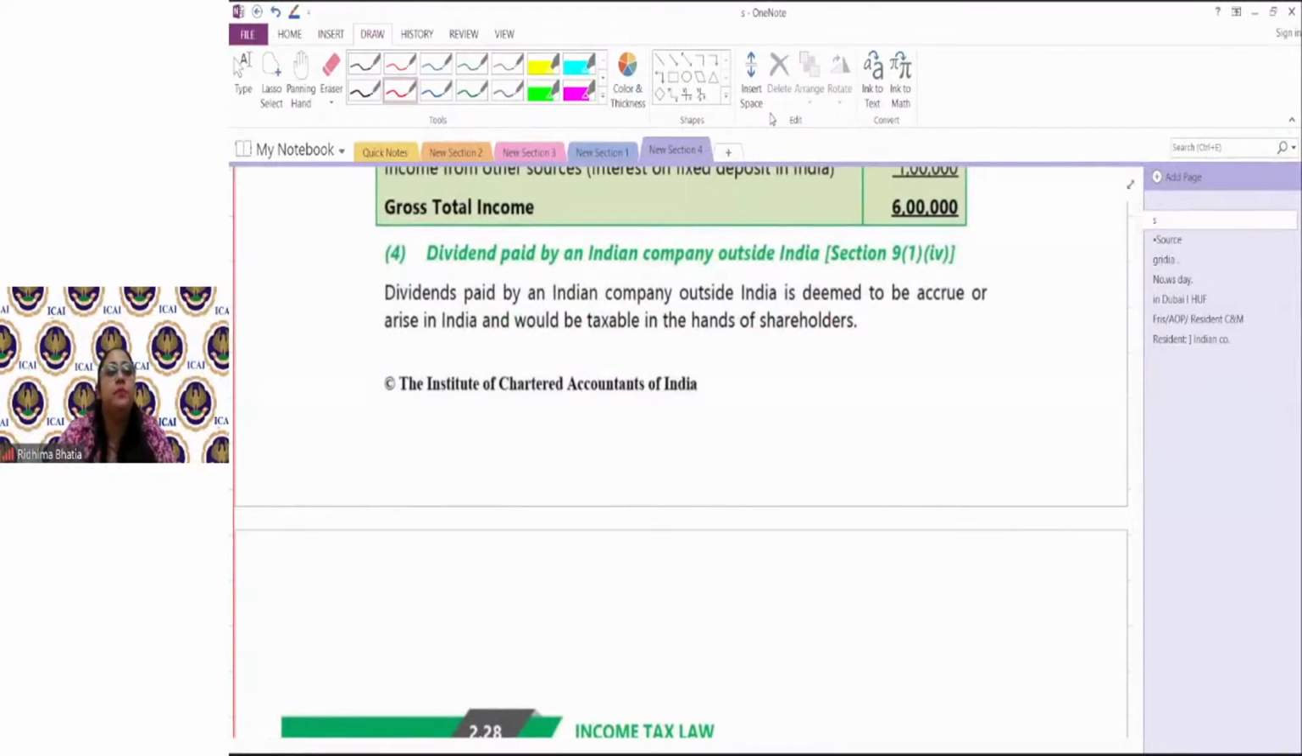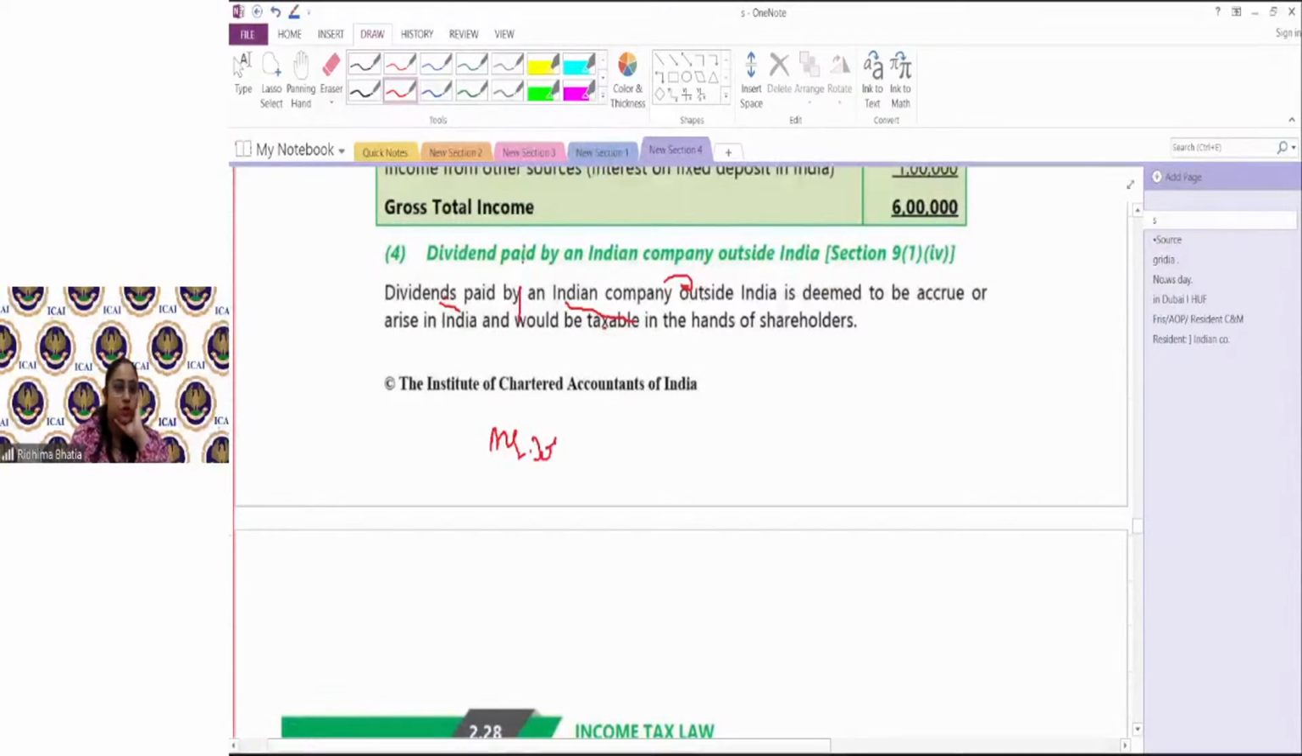When would dividend be taxable as income accrued or deemed to accrue in India? Whatever dividends are paid by an Indian company, even if paid outside India, would be income deemed to accrue or arise in India and would be taxed in the hands of shareholders.